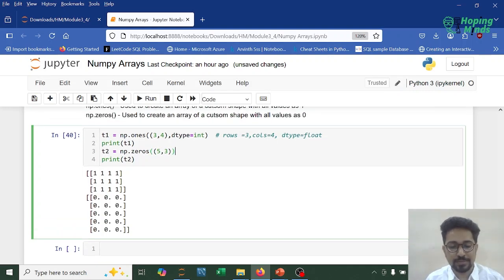All right, so guys, clearly we can observe that all the elements are now zeros. So what is the number of rows that we have in this example? The number of rows is 5. And what is the number of columns? The number of columns that we are utilizing over here is 3. All right, so in 5 rows and 3 columns we have obtained all the elements as 0.